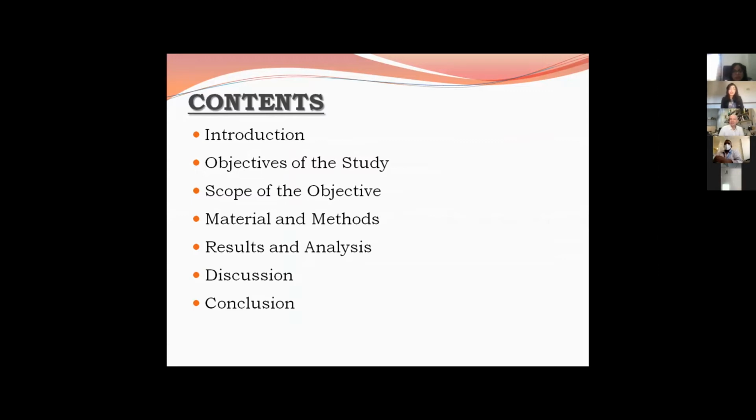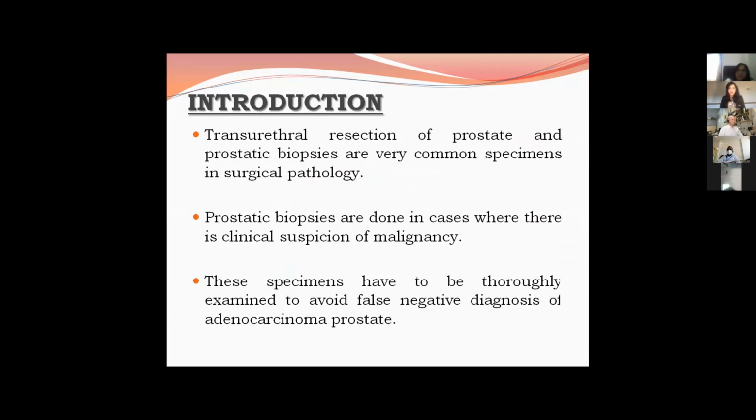So coming to the content part, first we have the introduction, objective of the study, scope of the objective, material and method, result and analysis, discussion and conclusion. For the prostate, we have two types of biopsies, that is transurethral resection of prostate and needle biopsies.